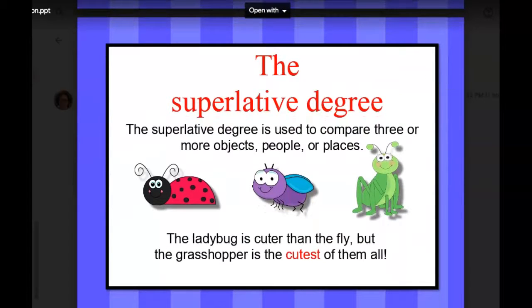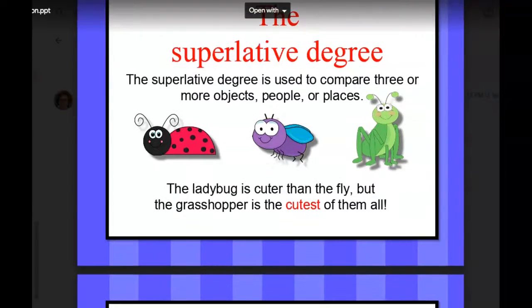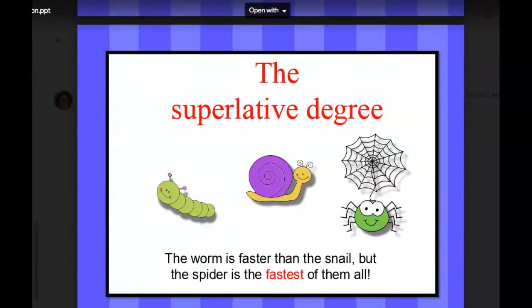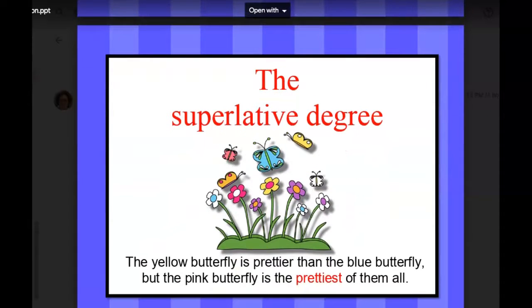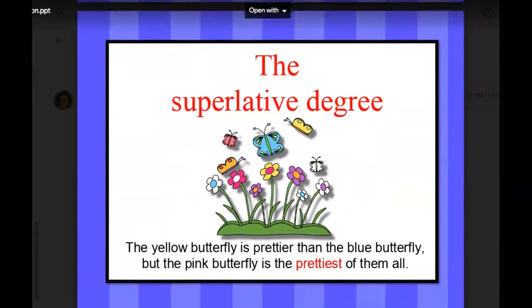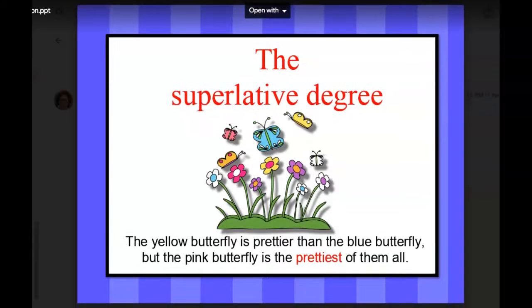And then there's the superlative degree. That is used to compare three or more objects, people, or places. The ladybug is cuter than the fly, but the grasshopper is the cutest of them all. The worm is faster than the snail, but the spider is the fastest of them all. The yellow butterfly is prettier than the blue butterfly, but the pink butterfly is the prettiest of them all. So superlative is somewhat exaggerated, and it is the most.